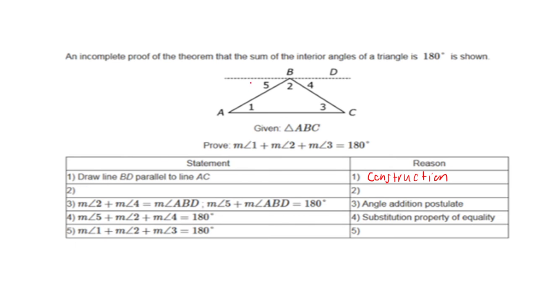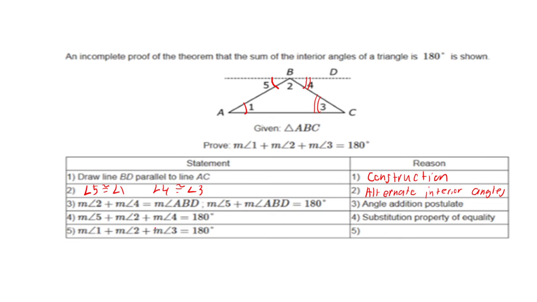So up here, what we need to look at is right here. Those are congruent. We could say angle 5 is congruent to angle 1, and then angle 4 congruent to angle 3. And our answer here is alternate interior angles.